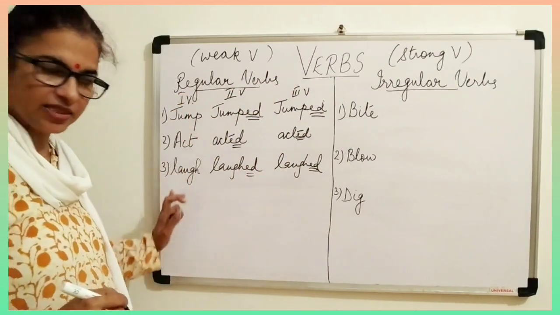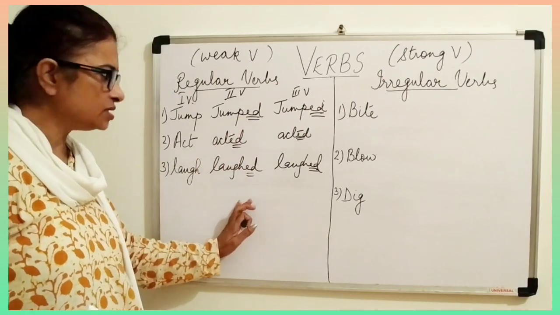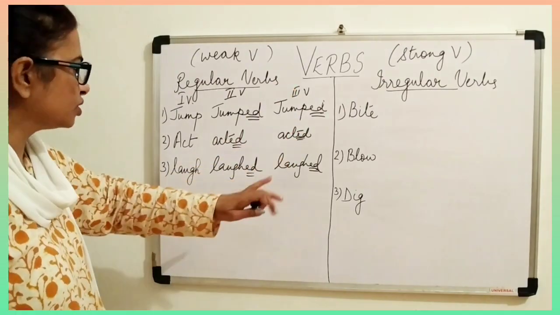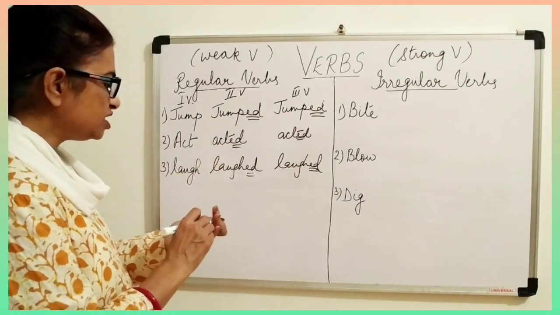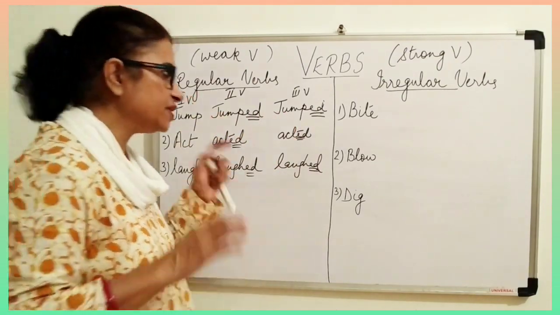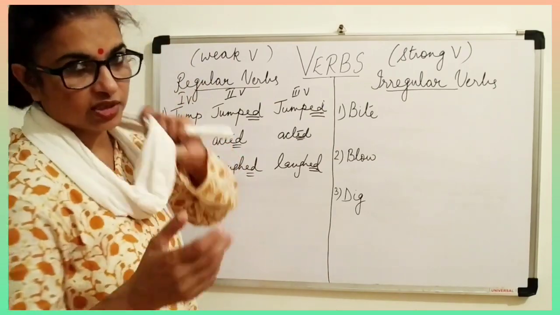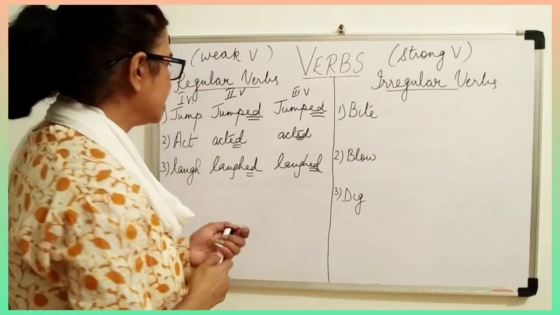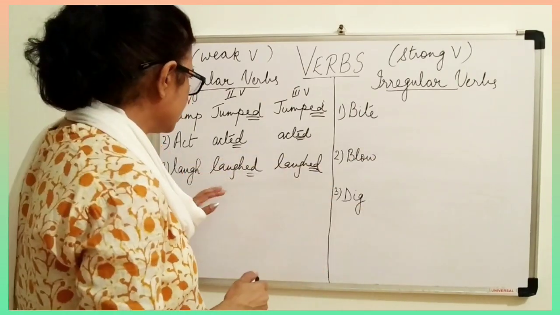First form is present tense, second form is past tense, and third form is past participle, not future. Don't go wrong. These three forms you need to learn as many as you can. It is given in your book also, and you can search on the net and please do it. It's good for your future studies also.